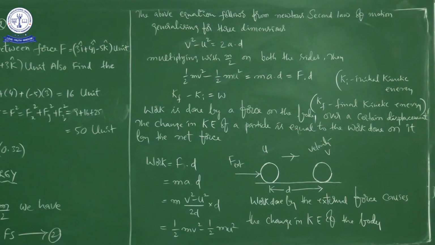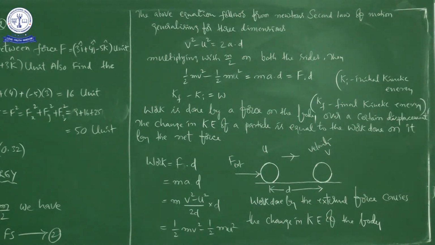You know very well, mass is a scalar quantity which has only magnitude but no specific direction. So multiplying with m by 2 on both the sides, then 1 by 2 mv square minus 1 by 2 mu square is equal to, here we are multiplying with m by 2, so already 2 is there, ma, so 2 will get cancelled.